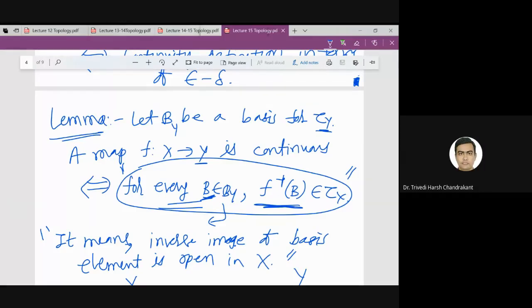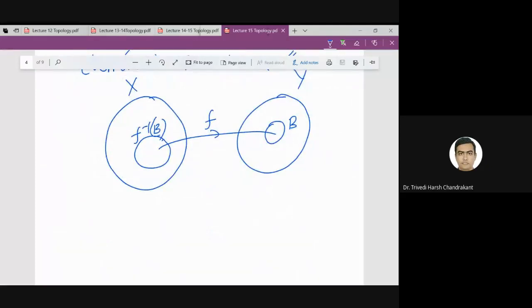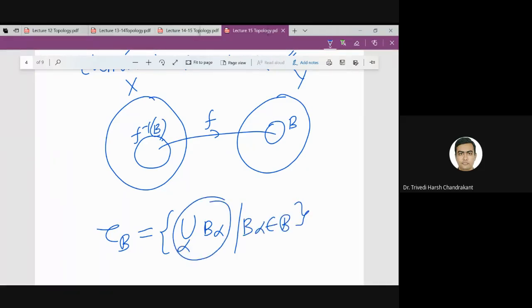If I have a basis, can I have a topology? Yes, it can generate. How will it generate? By taking unions. So what will we get by taking unions? We say tau B is the union of B alpha, where B alpha belongs to B. So what are these elements?